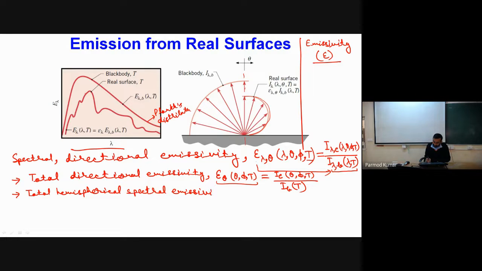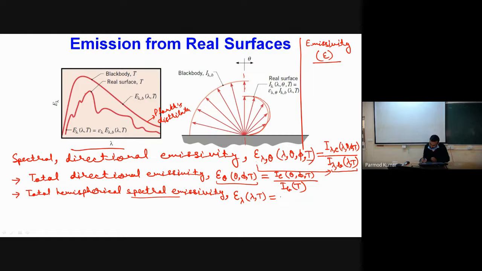So now what we are doing, we are saying that over the entire hemisphere, we have done integration and we are only considering the value of spectral emissivity epsilon lambda. So if we define epsilon lambda, it will be only a function of lambda and T, because over the entire direction we have done integration.